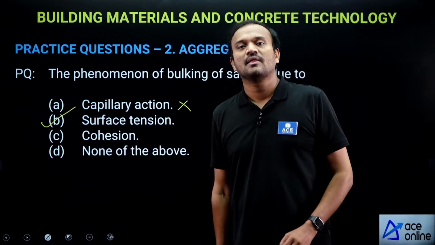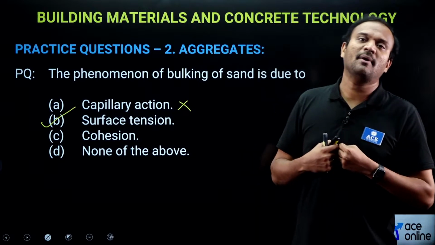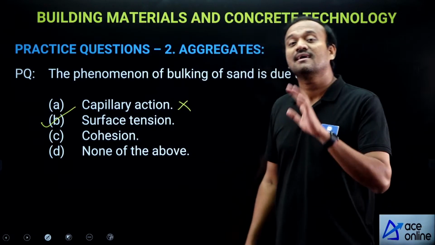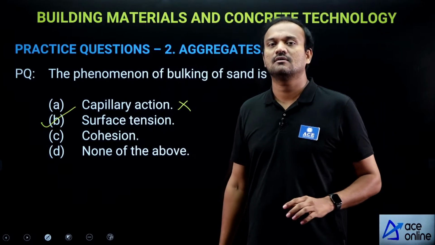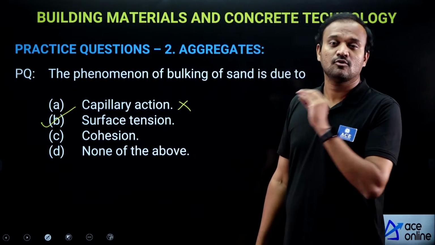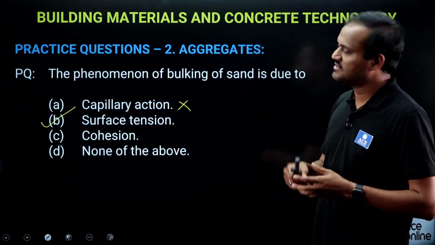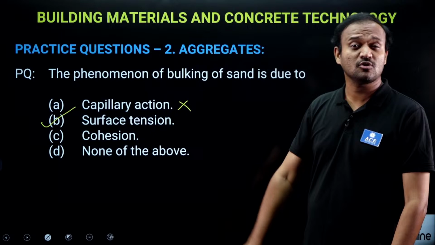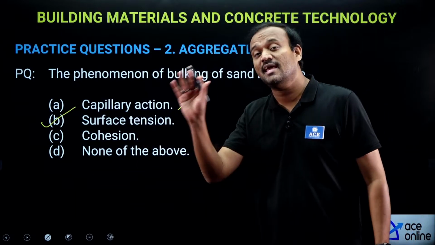In clay, the cohesion between clay particles dominates the surface tension forces. Hence, clay does not show any bulking. So bulking is observed mainly in sand and silt. That is due to the phenomenon of surface tension. Very important question, it has been asked many times in many exams.